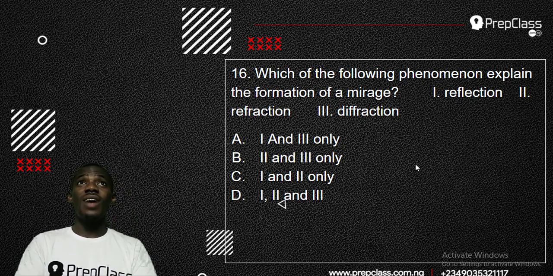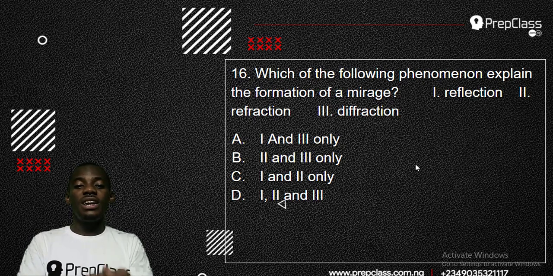So, mirage is when you are traveling on the road, you look to the front of the road and you see water. Maybe some of us travel to the village at the end of the year and you are in your vehicle and then you look far down the road, you will see something that looks like water. That is mirage. Actually, when you travel to that point, you will see that there is no water there. That's what is called a mirage. A mirage is something that looks real, but it's not really there. So it's an optical illusion.